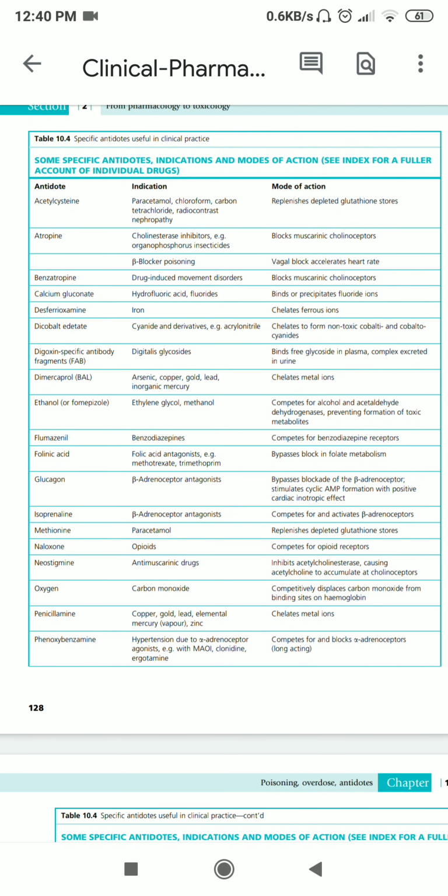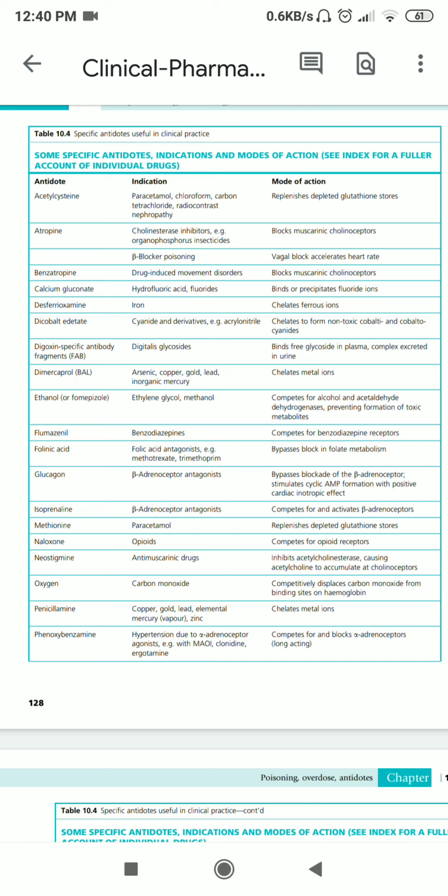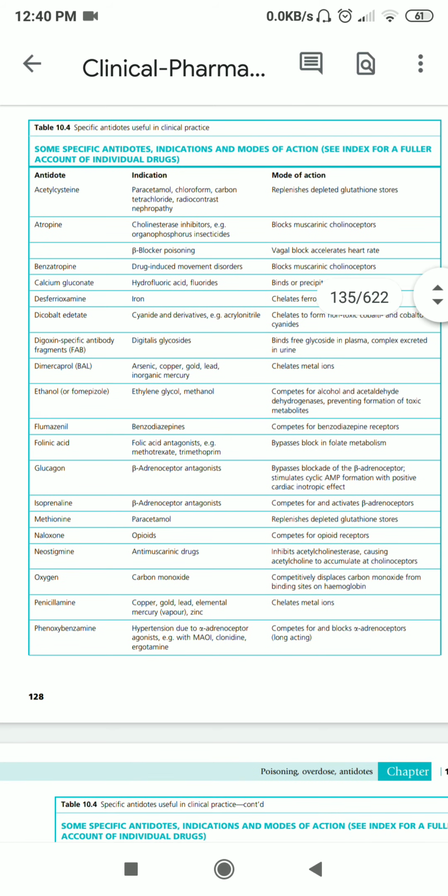The next drug poisoning is folic acid antagonist, that is methotrexate or trimethoprim. In this case, folinic acid is given because that can help in bypassing the block of folate metabolism. Methotrexate and trimethoprim are going to block the folate metabolism, but folinic acid will not allow this block to happen. It will bypass this particular folate metabolism and prevent poisoning.